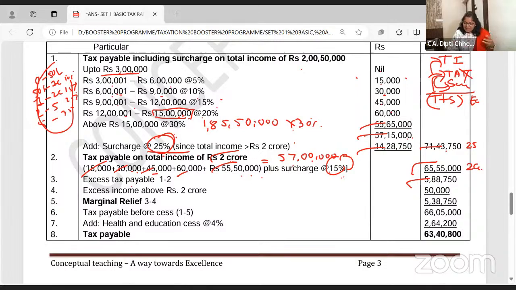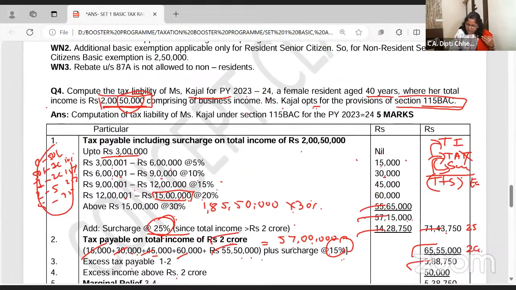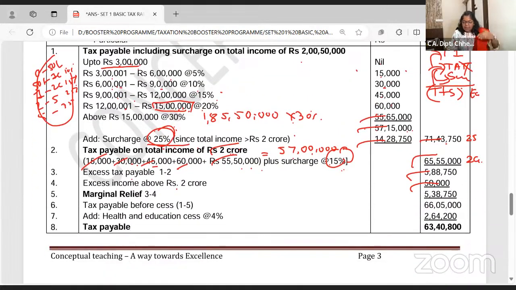This is a blunder. Just because I have earned excess income above 2 crore 50,000, I am ending up paying 25% surcharge instead of 15, and that is 5,88,750 tax. How much additional income I have earned? 50,000. How much additional tax I am paying? 5,88,750. That's wrong.